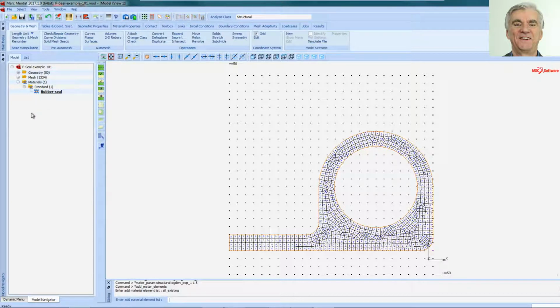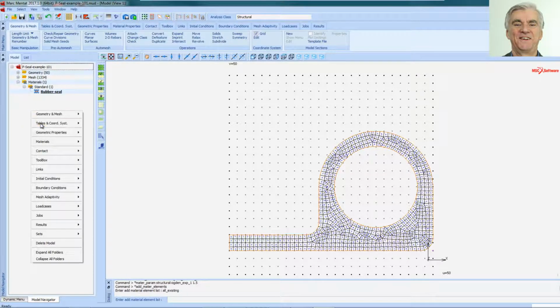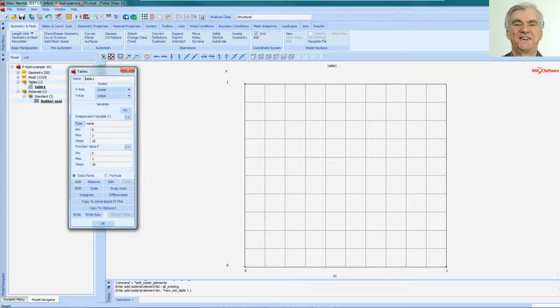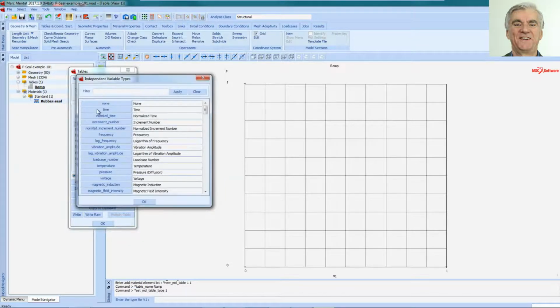Next, I'm going to produce a table for the loading, because I want a ramp loading. And again, right click in the Model Navigator area, New Table, one independent variable. I'm going to call this ramp. Okay, it's good to give everything a name so it makes the menu a lot clearer. Type is going to be time.